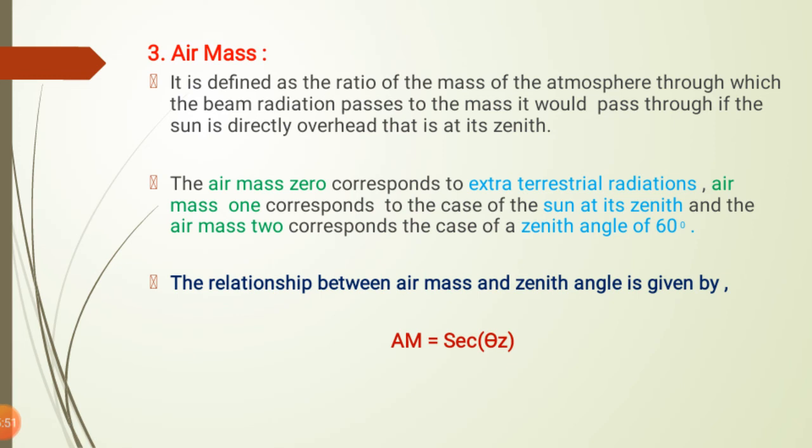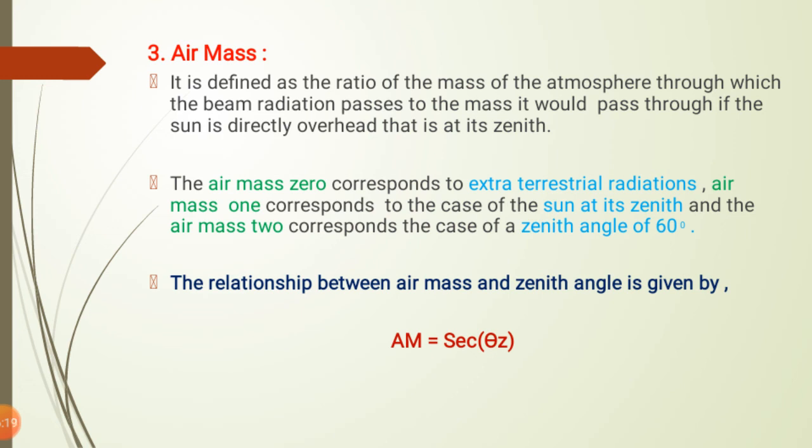That means the air mass has different values. The air mass is 0 for extraterrestrial radiation, and air mass is 1 when the sun is at its zenith position, exactly overhead. And when the zenith angle is 60 degrees, the value of the air mass is 2.